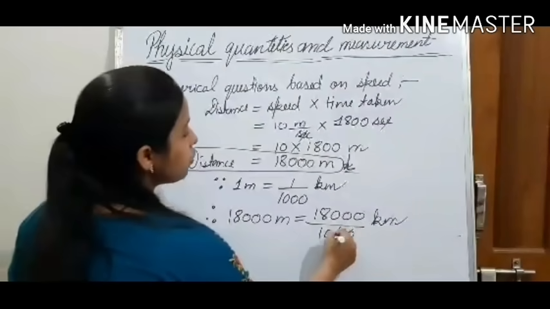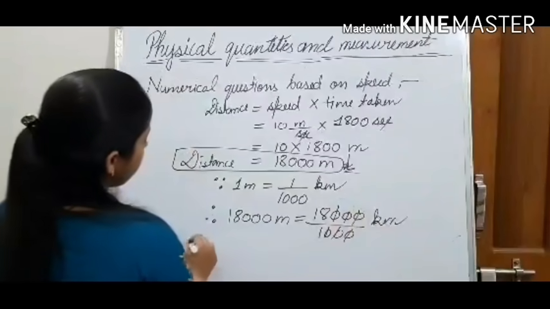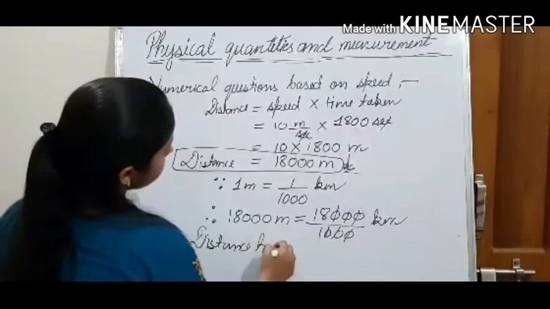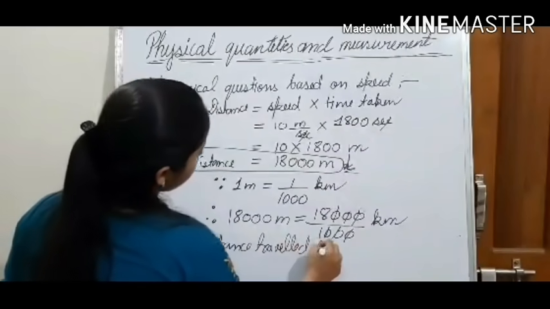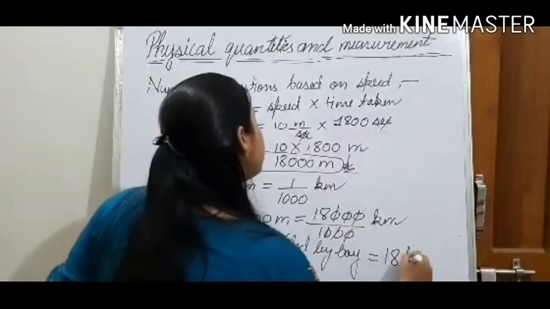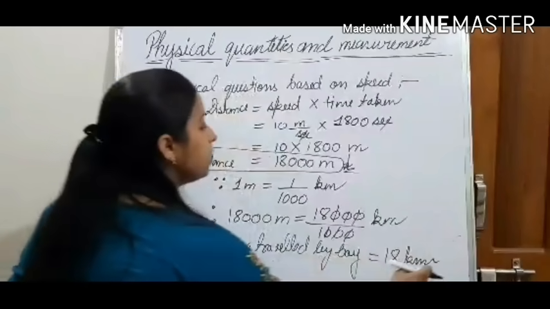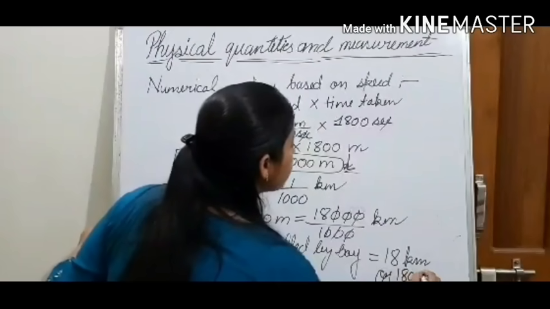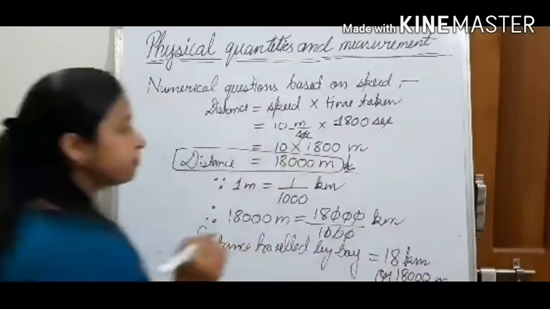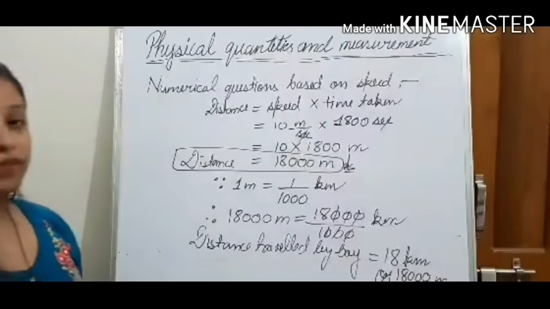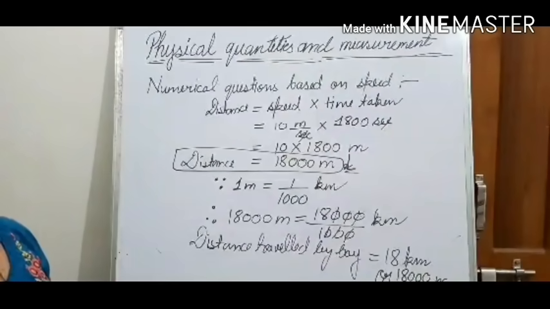Now these 3 zeros we can cancel out. So here distance traveled by boy will be equal to 18 kilometer. Either you write 18 kilometer or you write 18,000 meter. Understood? So this is the answer of this numerical question.